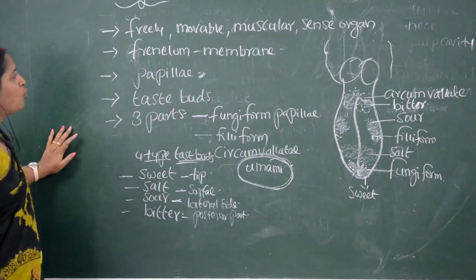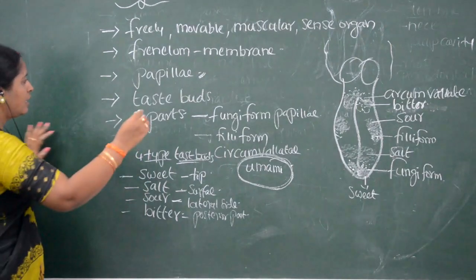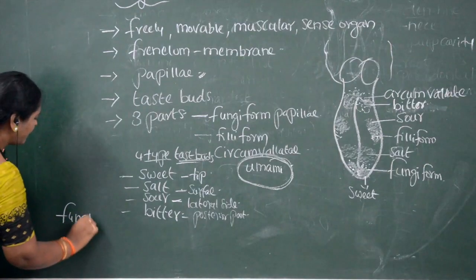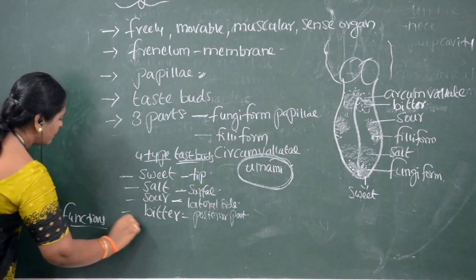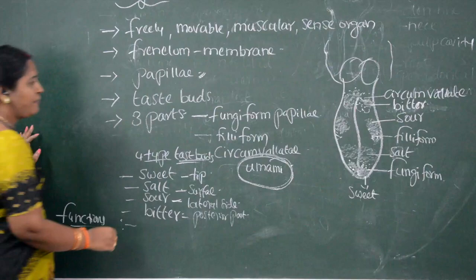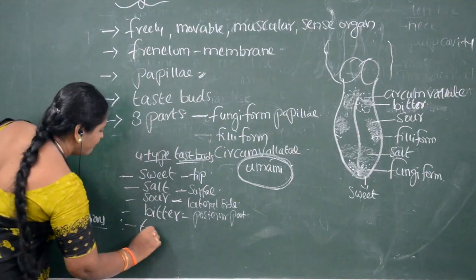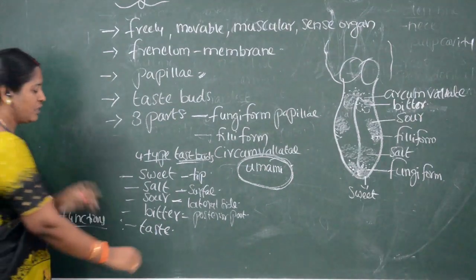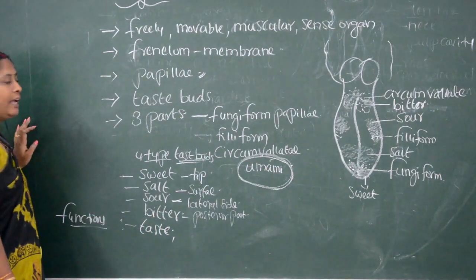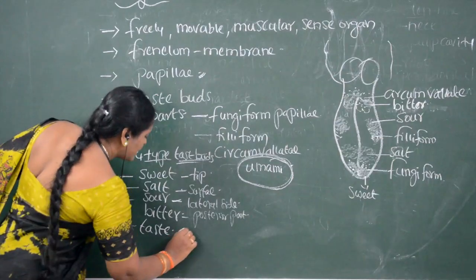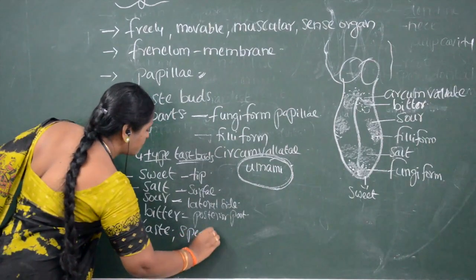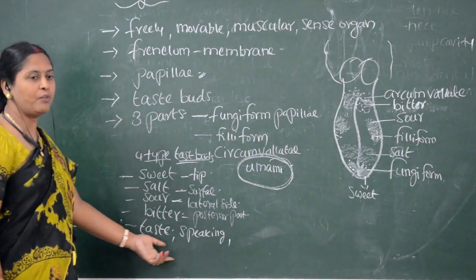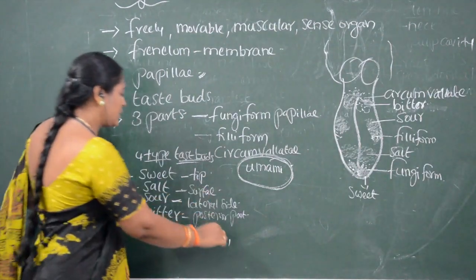Now, what are the functions of the tongue? The main function of the tongue is taste. Another is that it helps for speaking. We are able to speak only because of the tongue. With the help of the tongue, we are able to speak.